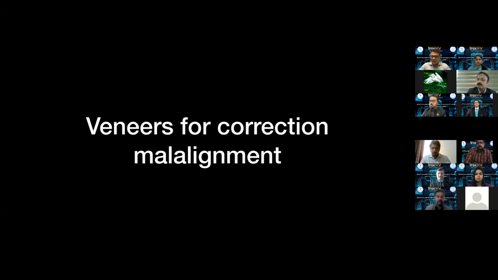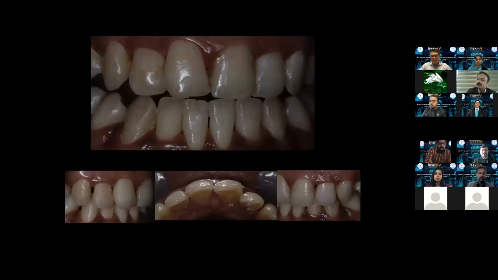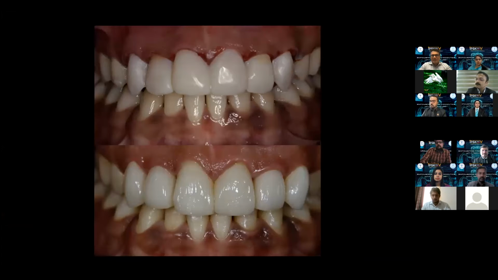These were all single restorations, and of course we have the ability to do multiple veneers. You have a case like this, a slightly relapsing orthodontic case. A lot of such cases will come to you. The patient does not want to do orthodontics again and wants restorative work. The best way to do such cases is to go ahead and do a lab mock-up, and then using the mock-up we give provisionals.